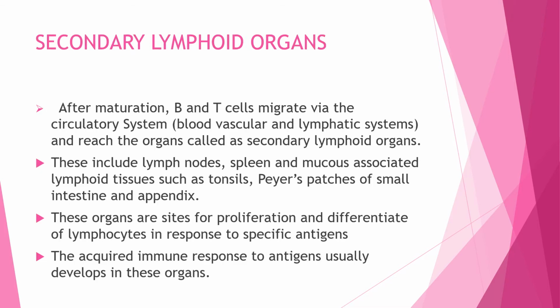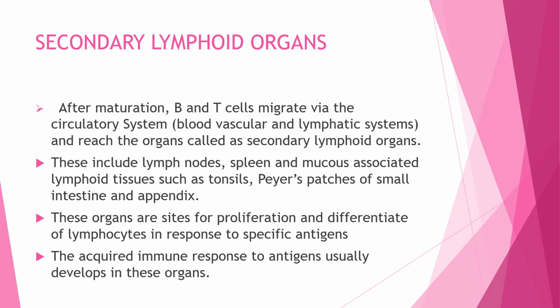Now come to the second category, that is secondary lymphoid organs. After maturation in the thymus and the bone marrow, these B cells and T cells migrate through the circulatory system. Circulatory system means either the blood vascular system or the lymphatic system.